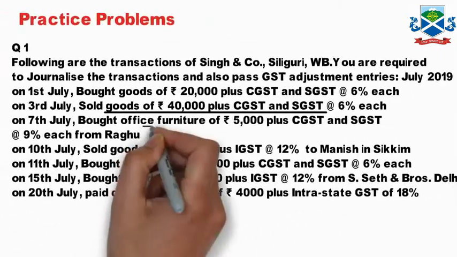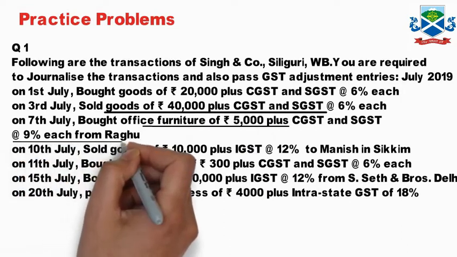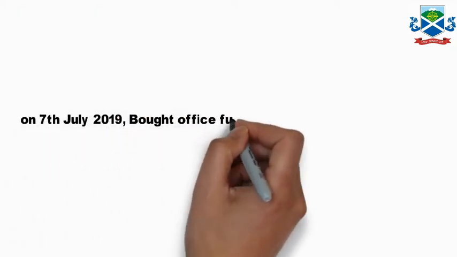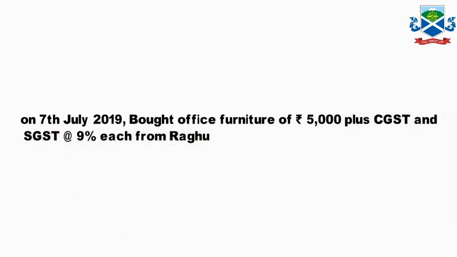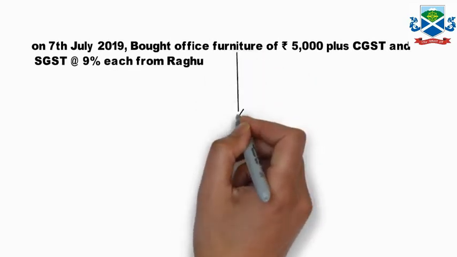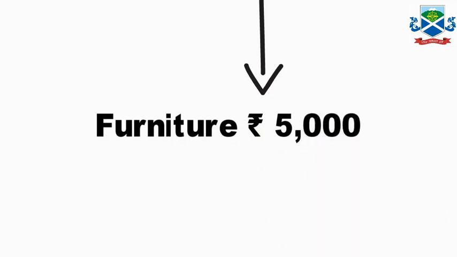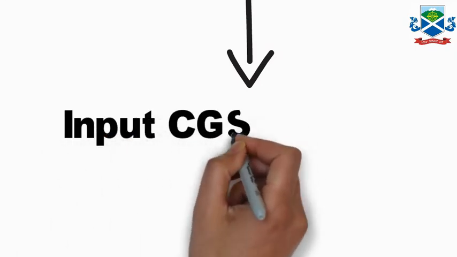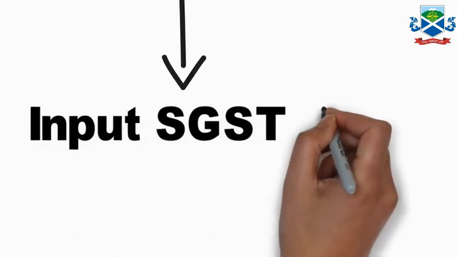Third entry, we have bought office furniture 5,000 with CGST SGST 9% each from Raghu. That is 7 July 2019. Furniture is an asset purchase, so furniture will be debit, that is 5,000. On 5,000 at 9%, if you calculate CGST, it will give 450 rupees. So input CGST is 450 and the same amount for SGST 9% on 5,000, so that is also 450.